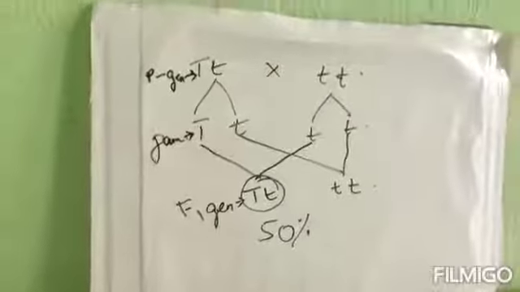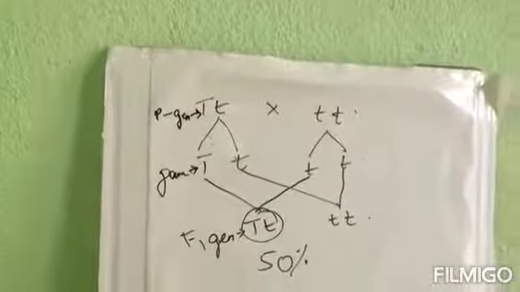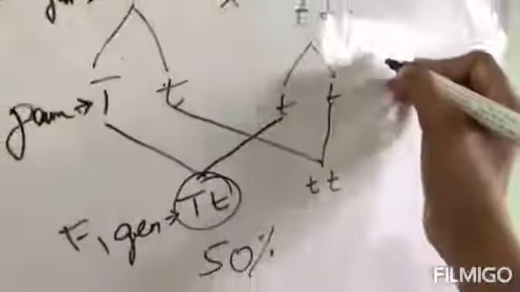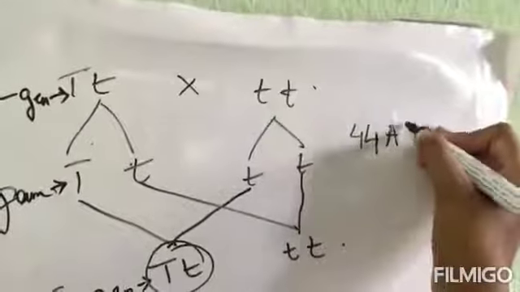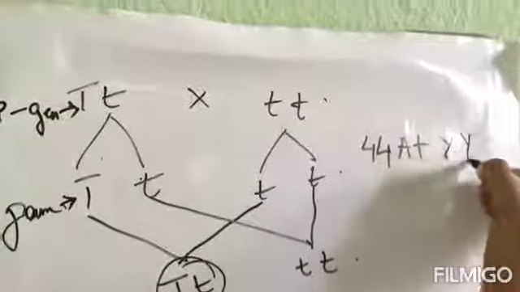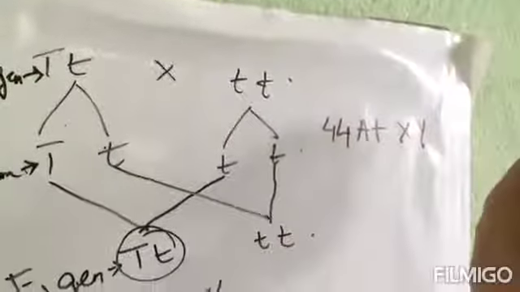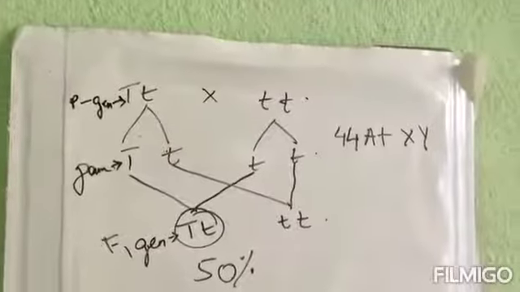Got it? Number 13. From the following options, choose the correct one to denote a normal male. So what is the chromosomal setup of a normal male? It is 44 autosomes plus XY, right? So this is the normal chromosomal setup of a normal male. So the answer of 13 is option C. Got my point? 44A plus XY.